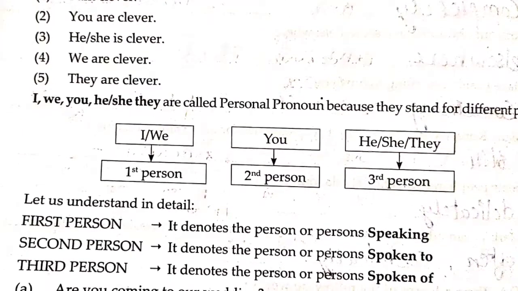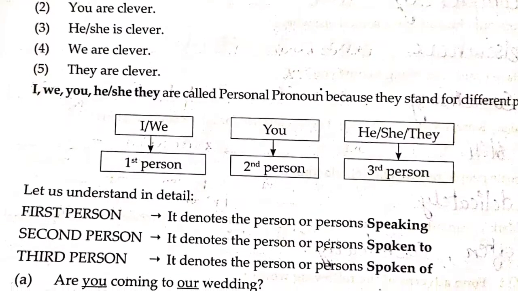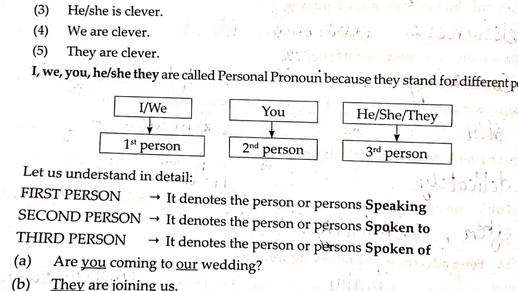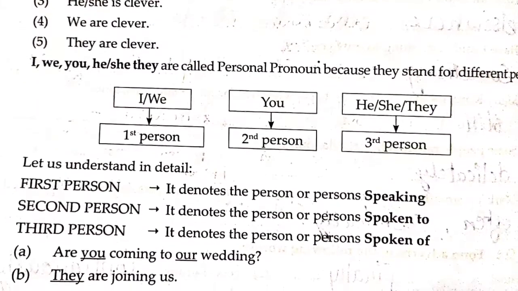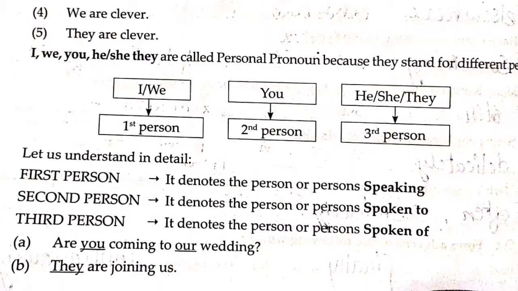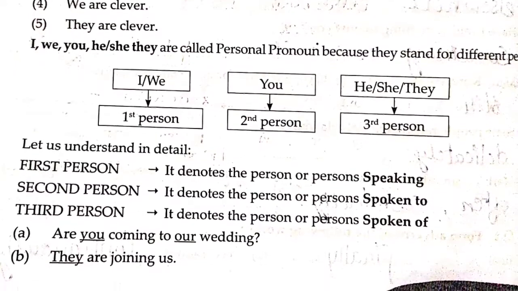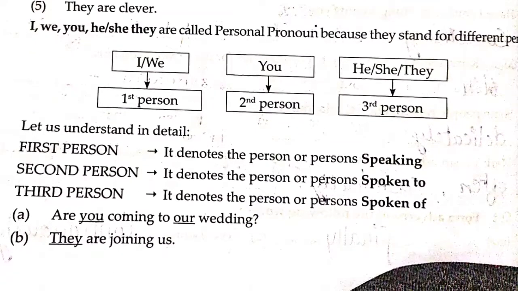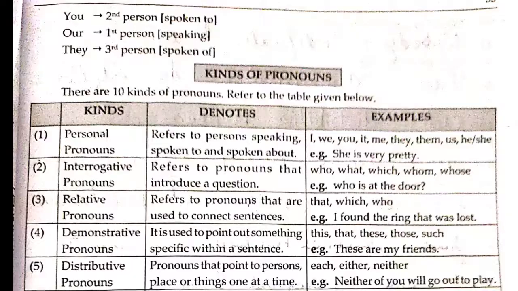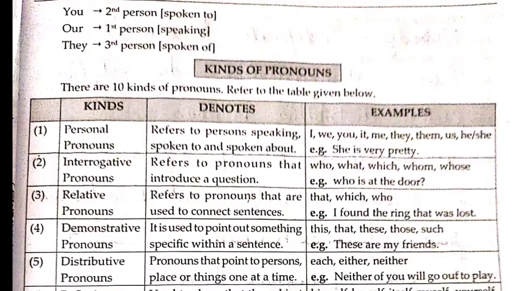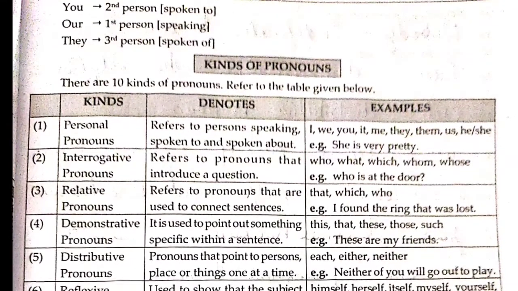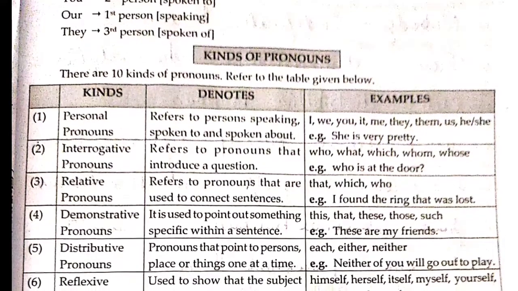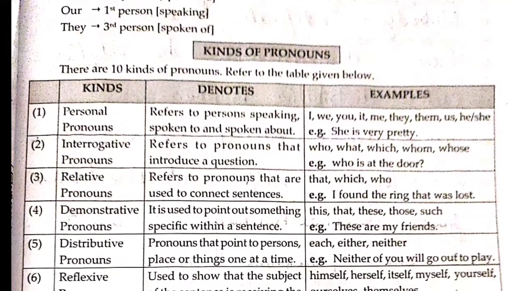First person denotes the person or persons speaking. Second person denotes the person or persons spoken to. Third person denotes the person or persons spoken of. Example: A, are you coming to our wedding? B, they are joining us. After observing these sentences, now let us understand. You stands for second person, spoken to; our stands for first person, speaking; they stands for third person, spoken of.